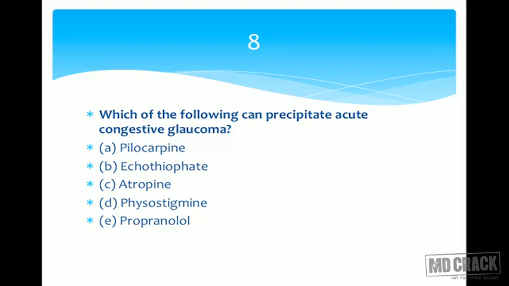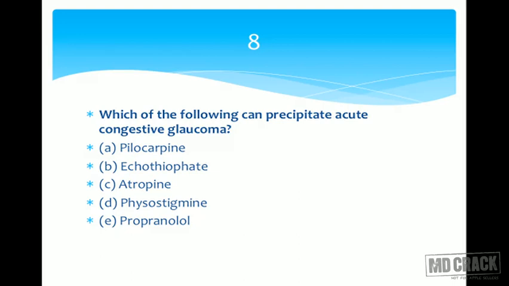So acute congestive glaucoma is precipitated. I hope you remember your pharmacology. Atropine is contraindicated in acute congestive glaucoma. The next drug is physostigmine. This is again an anticholinesterase agent, so it's going to concentrate acetylcholine and decrease the intraocular pressure. I hope you remember physostigmine in the management of glaucoma.